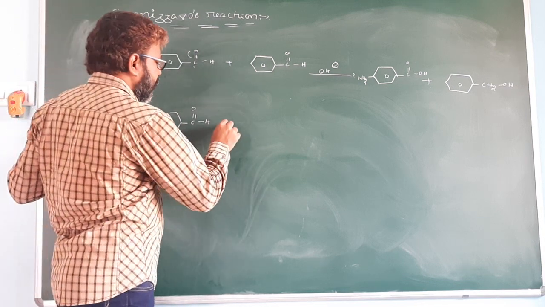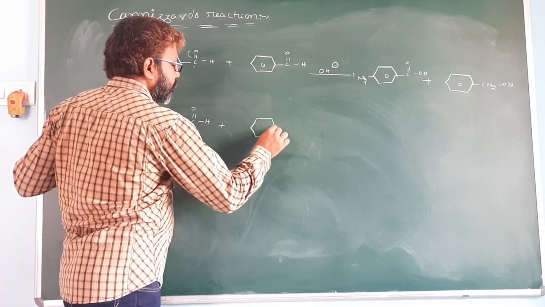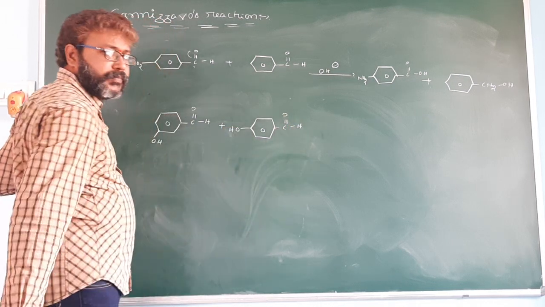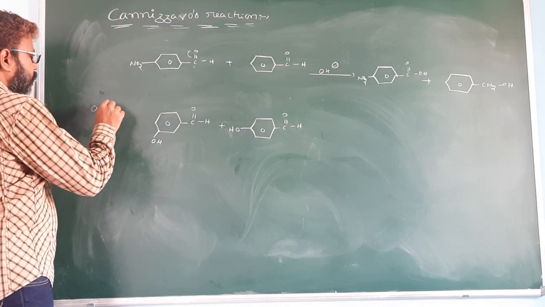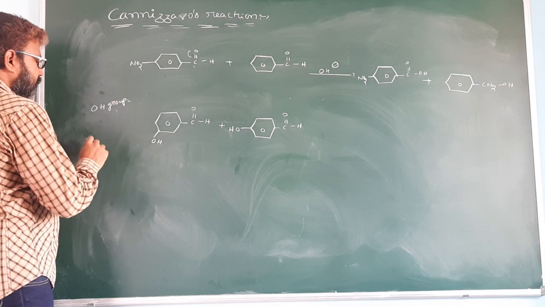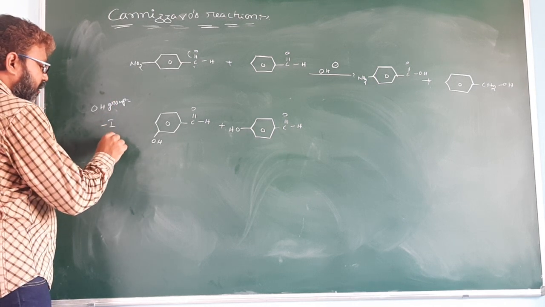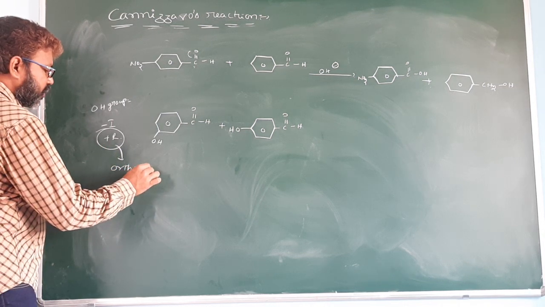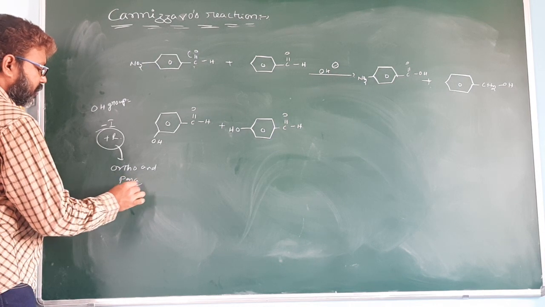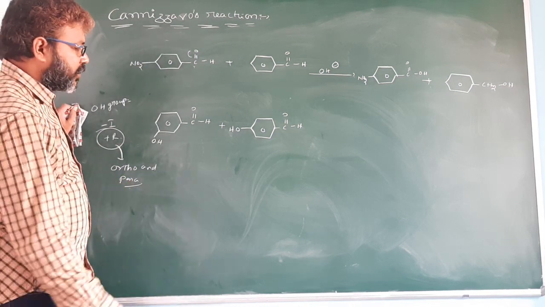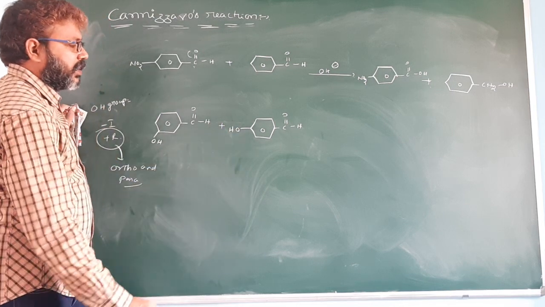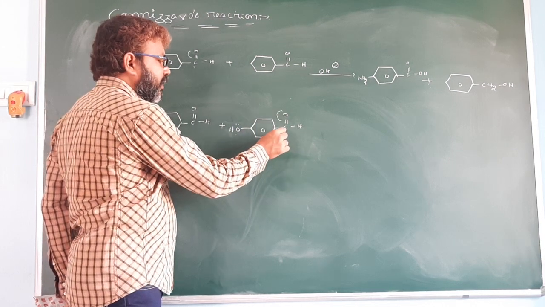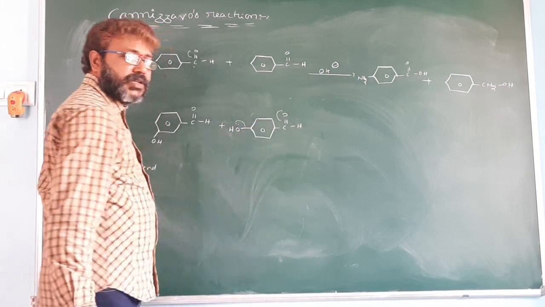So meta-hydroxybenzaldehyde and para-hydroxybenzaldehyde. The OH group is always a minus I group and a plus R group. Resonance effects are always present at the ortho and para positions. So it is present at the para position. When this pi bond electron shifts to here, this carbocation is stabilized by resonance.